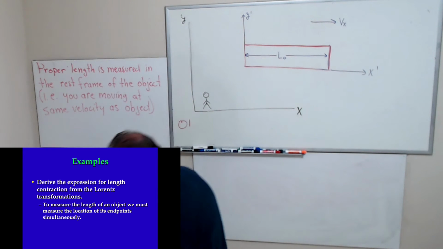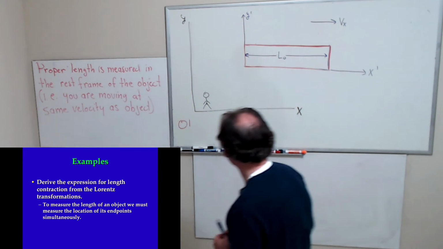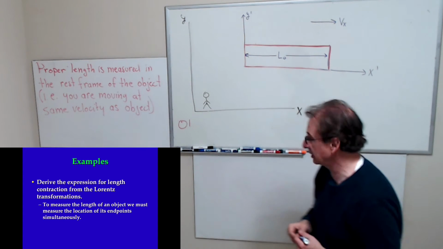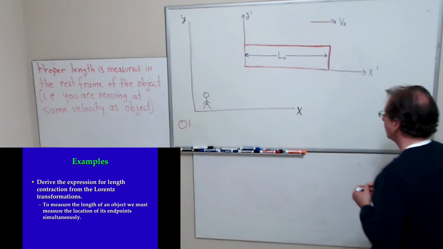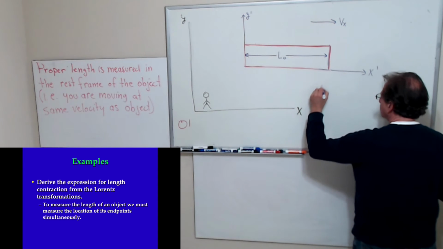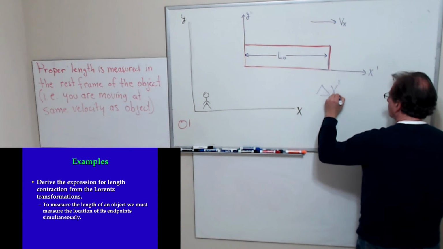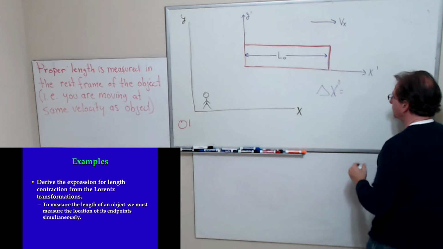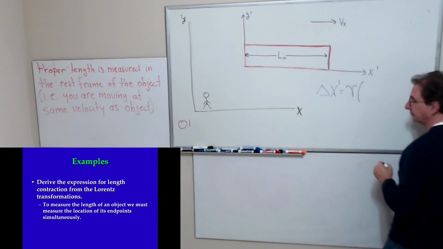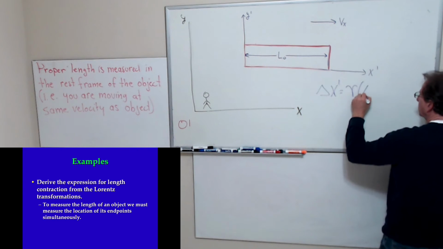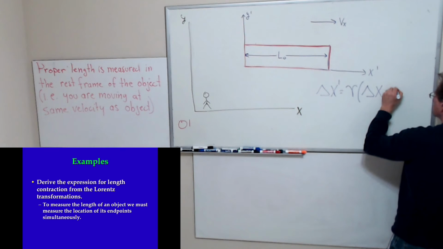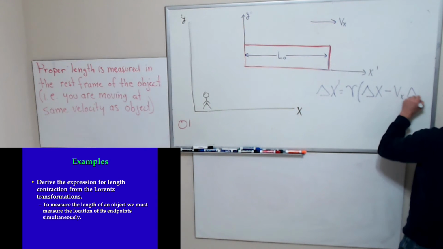Okay. So I'm going to use the Lorentz transformation equation. And since it's moving along the x direction, I'm going to write the following. I'm going to say delta x prime is equal to gamma times delta x minus v sub x times delta t.